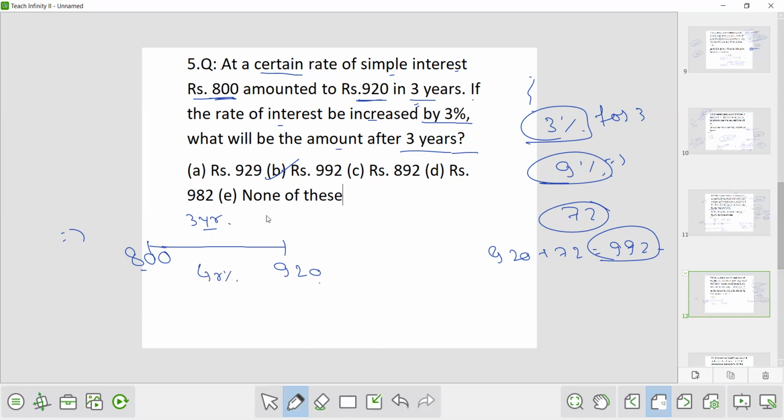Whatever rate comes, now the rate got increased by 3%, so the new rate is R plus 3%. If the rate got increased and the time period is the same, you will get additional sum as interest, so the amount will increase. So what is the new amount?